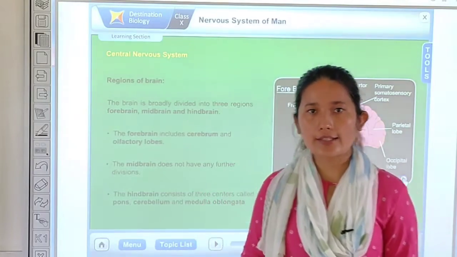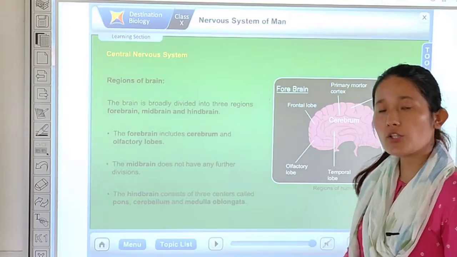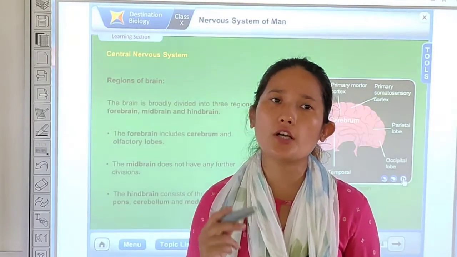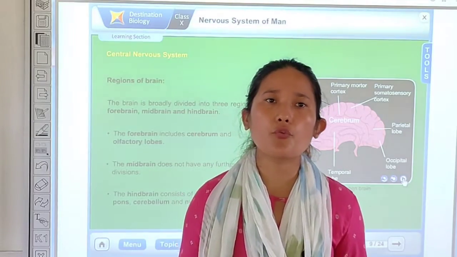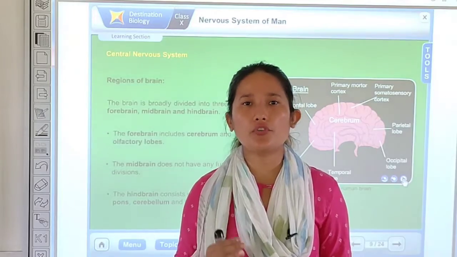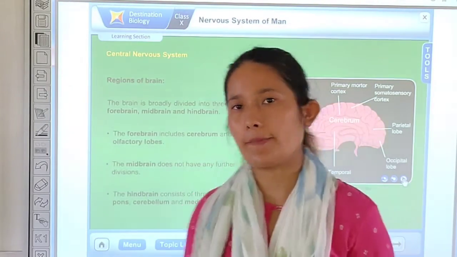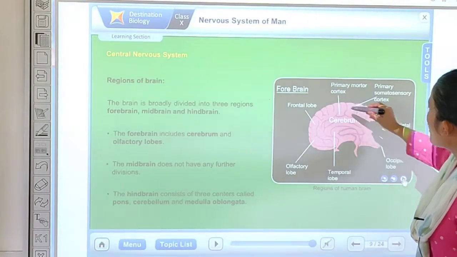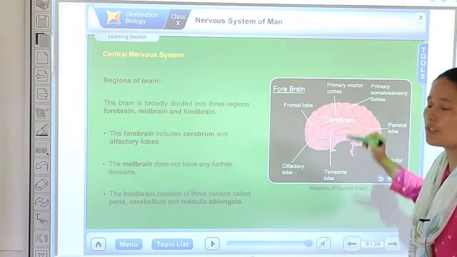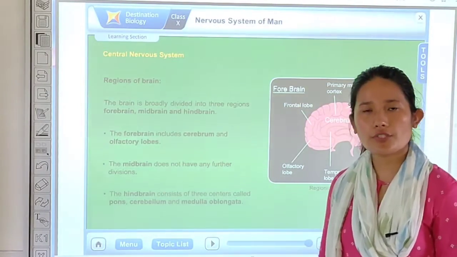It is believed that the more the convolution in the cerebrum, the more intelligent one is. Why do they say so? Because the more the convolution, the more the surface area for accommodating cell bodies. That is why a person with more convolution in the cerebrum is considered to be more intelligent. Now, if you see a cerebrum, the folding is referred to as gyri and the depression or deepening is referred to as sulci. Okay. Now let us move into the function of a cerebrum.